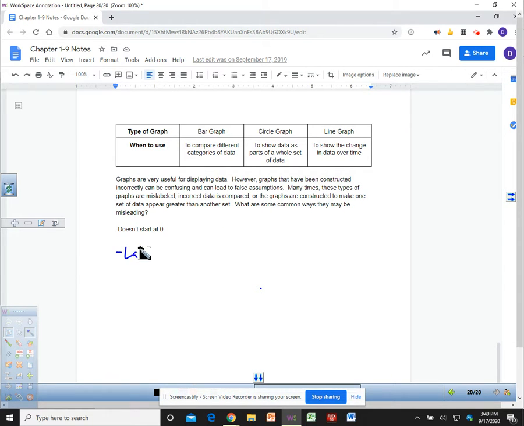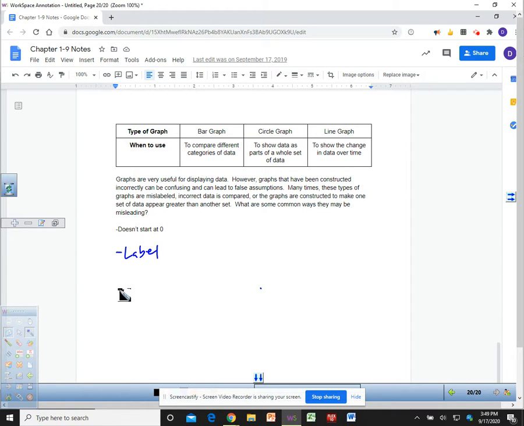Another way is the labels don't make sense, meaning the question was about money and hours, and the labels say days and chipmunks. I don't know. The labels just don't go together.